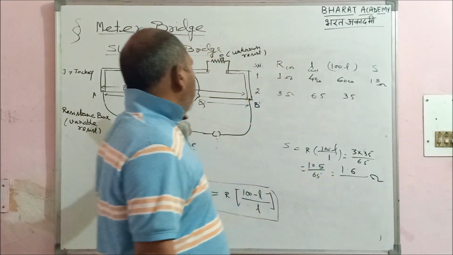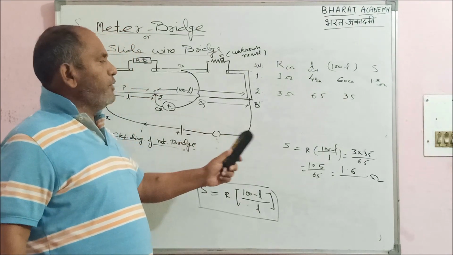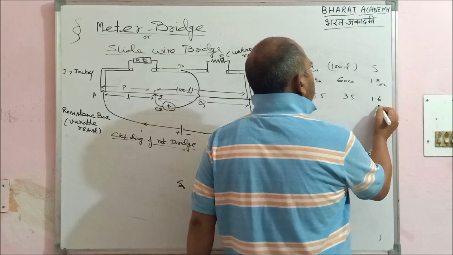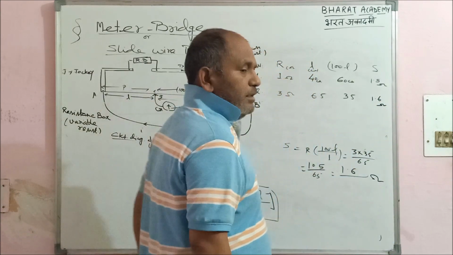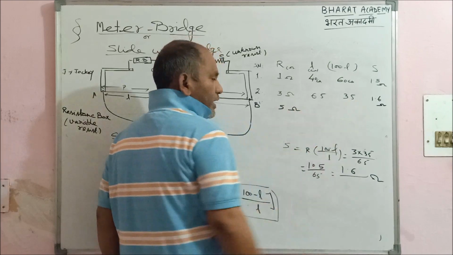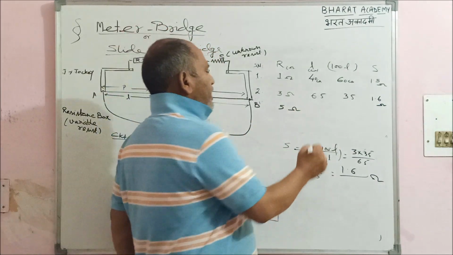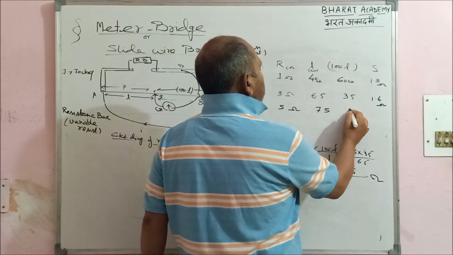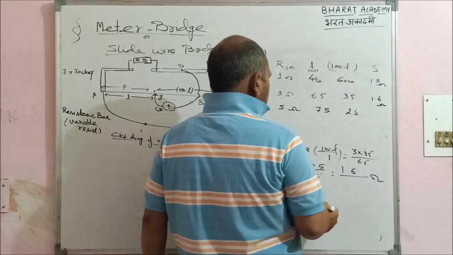But if you calibrate it properly, it will exactly come out to be 1.5. But if it is 1.6, let it be. That is a practical error. Same way, you can repeat it for 5 ohm. You will get a particular value and you can do it, right? Suppose it comes out to be 75 and it becomes 25. So what will be the value?